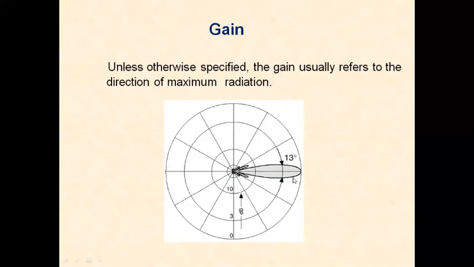This field is maximum in this particular direction. Gain is maximum in this particular direction, whereas gain is minimum in all the other directions. These are the nulls, where the gain is low. In this direction, gain is almost 0, in the opposite direction.